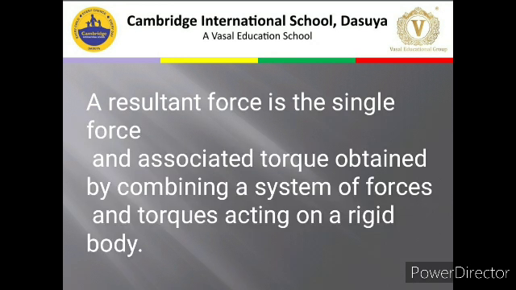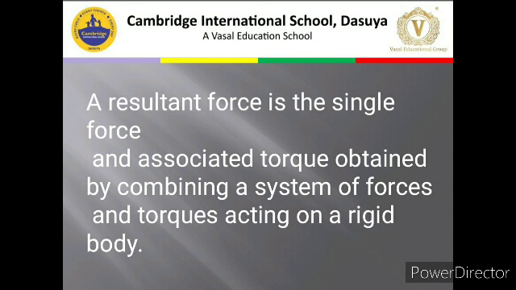Resultant force is the single force and associated torque obtained by combining a system of forces and torque acting on a rigid body. When a number of forces act onto a body, that will give rise to a single force. We call that the resultant force.